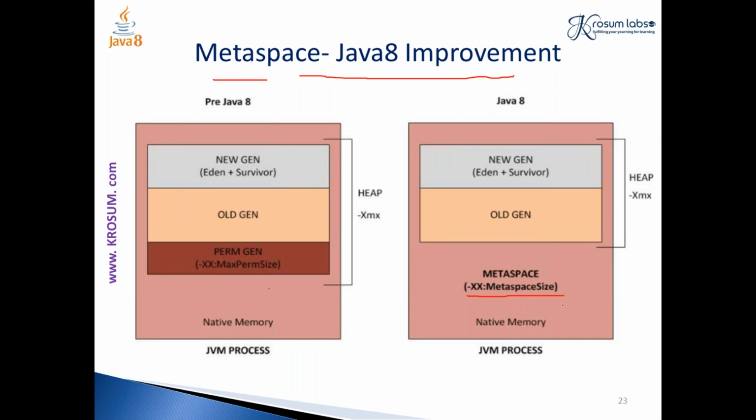I'm having a vast amount of space, but there is again a limit, though that limit is incomparable with the permanent generation space. So this is the main advantage of Java 8 metaspace, which replaced permanent generation space.